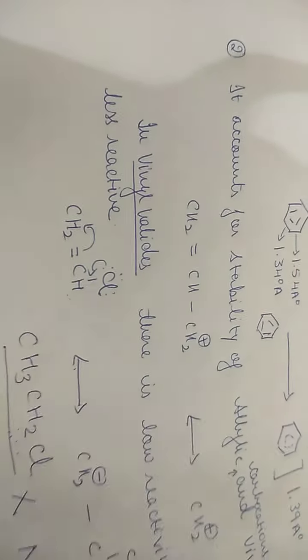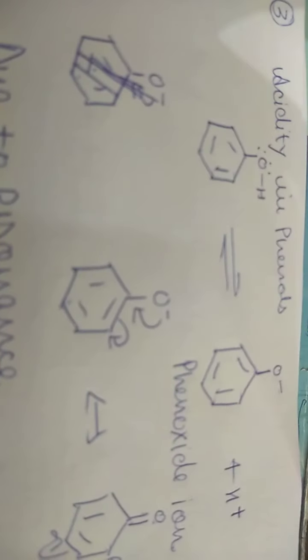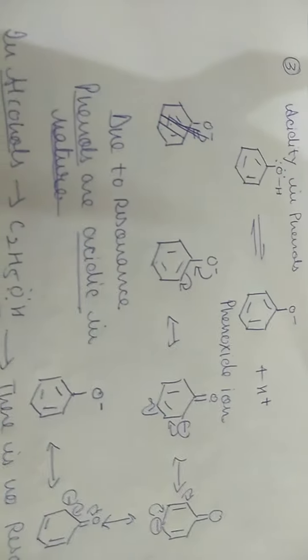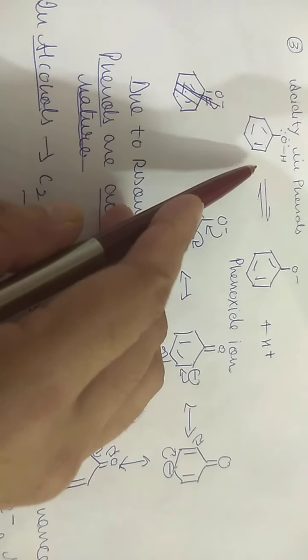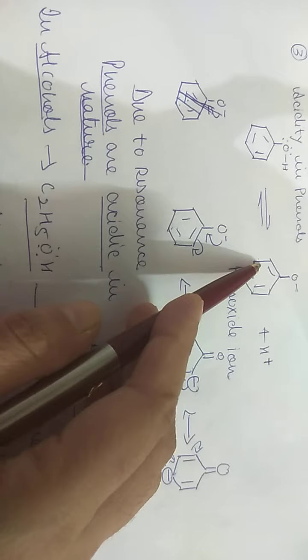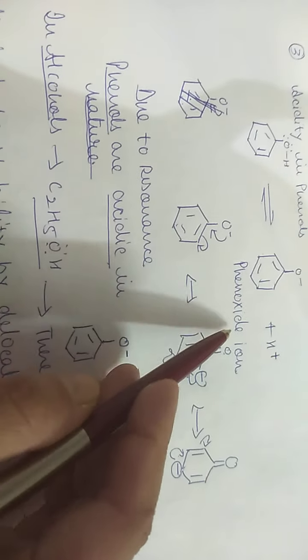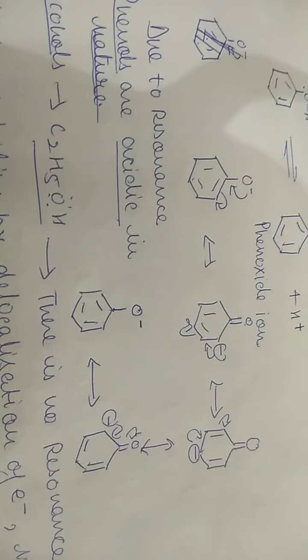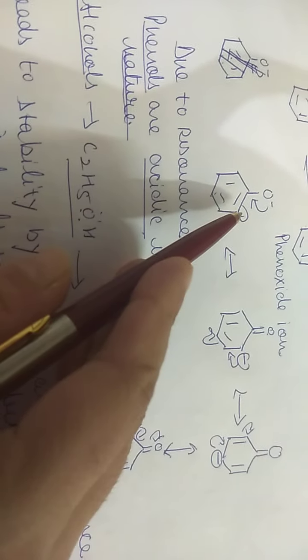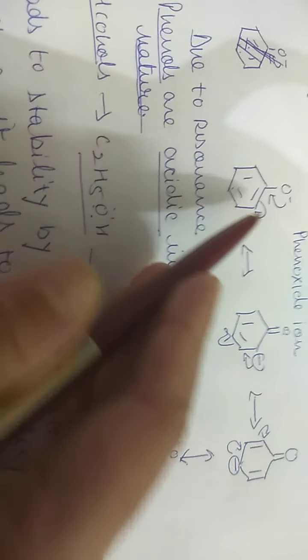Next, we have the next application: acidity in phenols. Phenols are acidic in nature. Now, why are phenols acidic in nature? Phenols are acidic in nature because, see, when you dissolve it in water, it gives us phenoxide ion or phenate ion plus H positive. Now, this phenoxide ion or phenate ion is resonance stabilized.